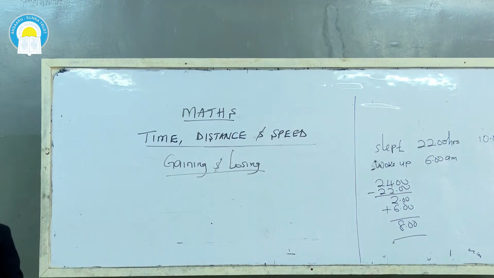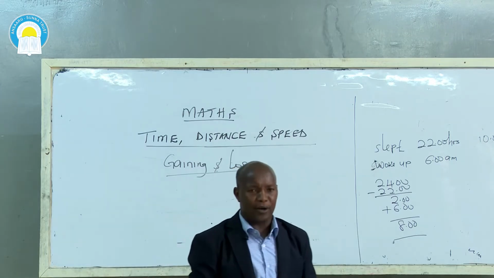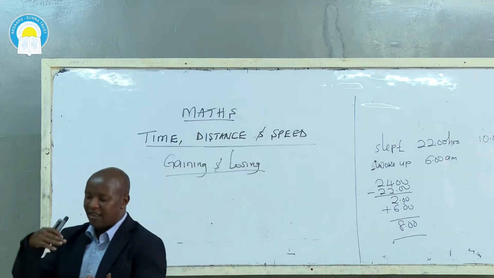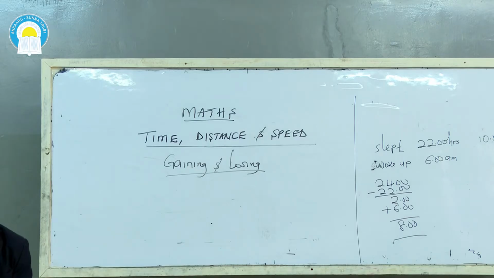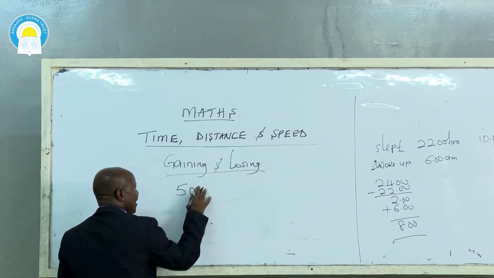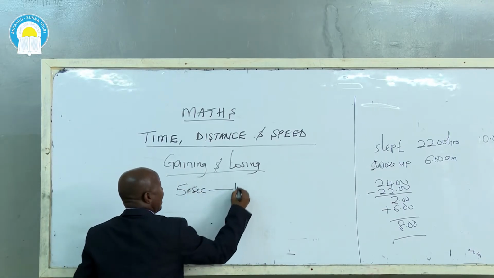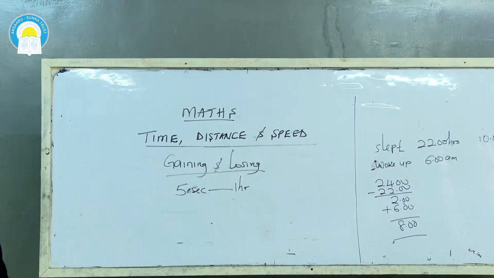For example, a very good example is this. A watch gains 5 seconds every hour. In fact, you set your time. At the time you wake up in the morning, you find that your watch is either ahead or is just late. So you must understand what is the problem with this kind of watches. So a watch here is gaining 5 seconds every hour. Imagine a watch, now we are in gaining, it only gains 5 seconds every 1 hour. For every 1 hour, this watch is gaining only 5 seconds.